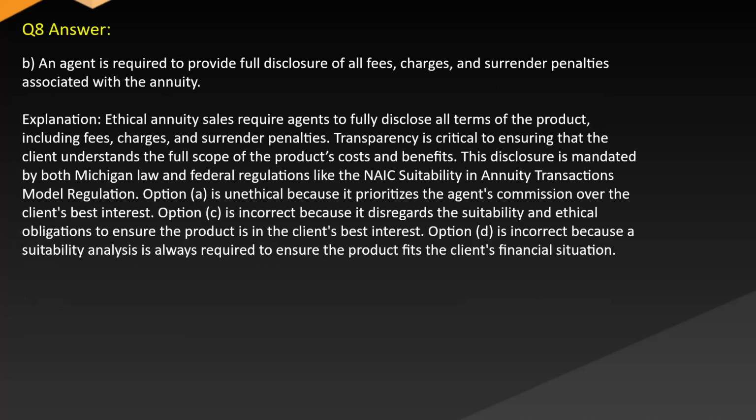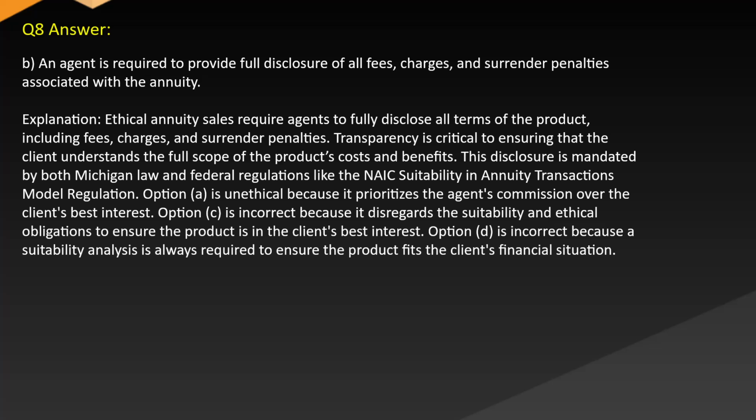Answer. B. An agent is required to provide full disclosure of all fees, charges, and surrender penalties associated with the annuity. Explanation. Ethical annuity sales require agents to fully disclose all terms of the product, including fees, charges, and surrender penalties. Transparency is critical to ensuring that the client understands the full scope of the product's costs and benefits.